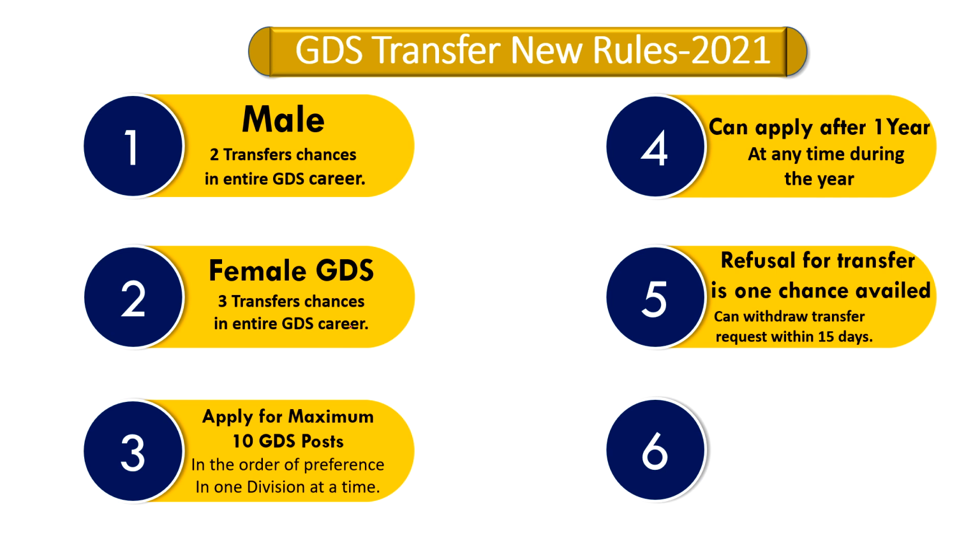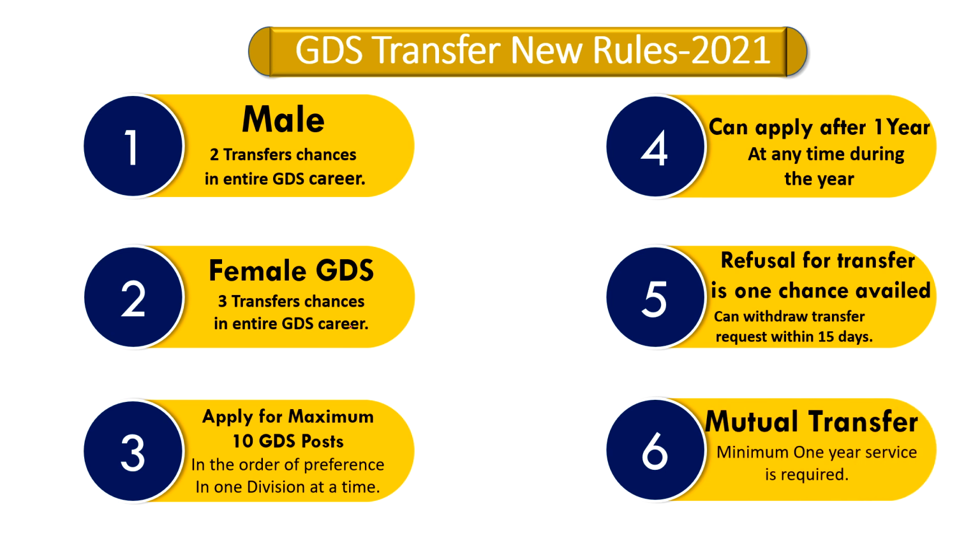That means if a GDS refuses a transfer and does not withdraw the request within 15 days, then the chance is construed as availed. Okay, refusal of transfer means it is one chance availed, but he can withdraw the transfer request within 15 days of application, then his chance will be alive. And mutual transfer is allowed, and minimum 1 year of service is required for considering the mutual transfer also. So these are the transfer rules.